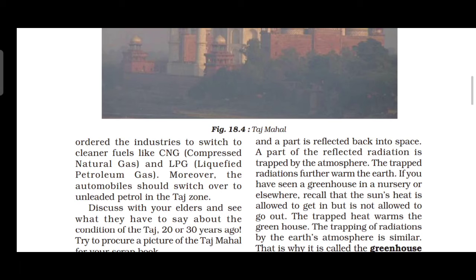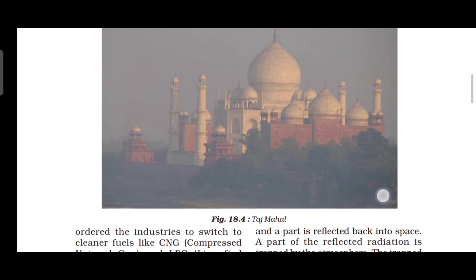Automobiles should switch over to unleaded petrol in the Taj Mahal zone. For factories, using these cleaner fuels and natural gas means the surrounding places are not affected. See the picture of the Taj Mahal.